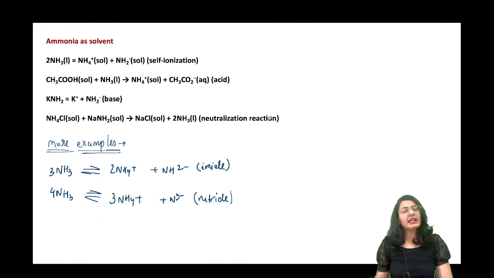आगे चलते हैं guys. Let's discuss ammonia as a solvent.